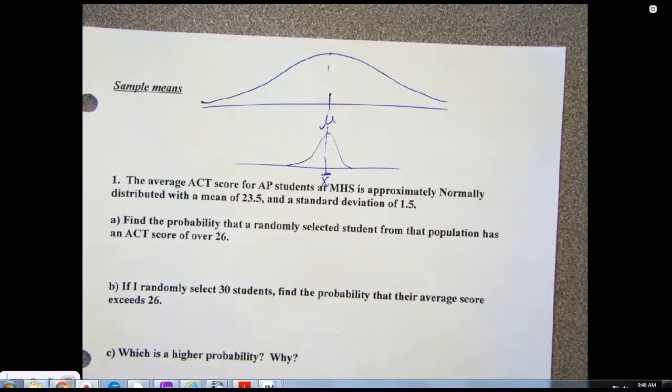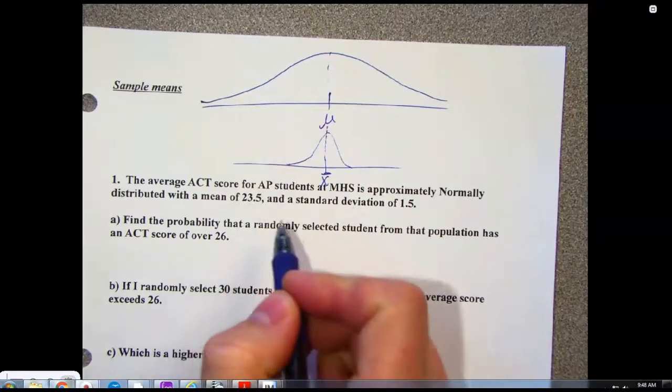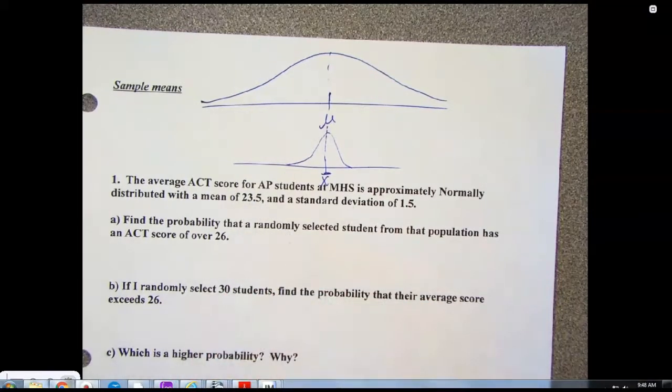So number 1. Average ACT score, this is how long ago I wrote this worksheet, it's ACT. Do you guys know the scoring on ACT? Yeah. 36 is perfect. Average is 21-ish.